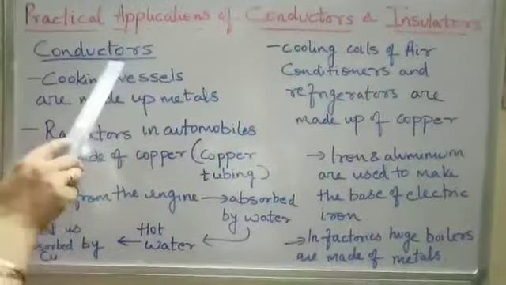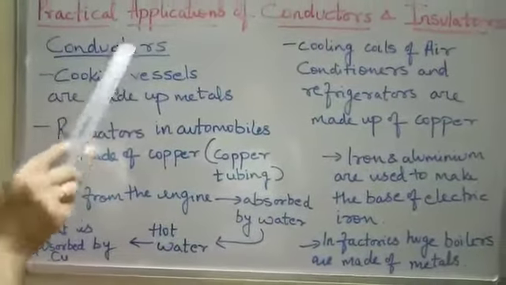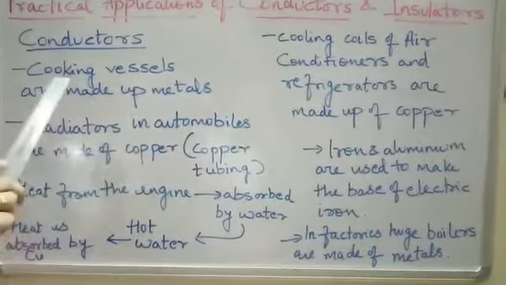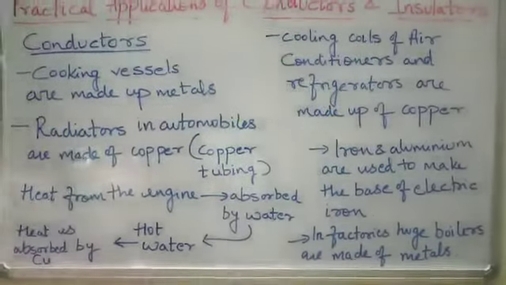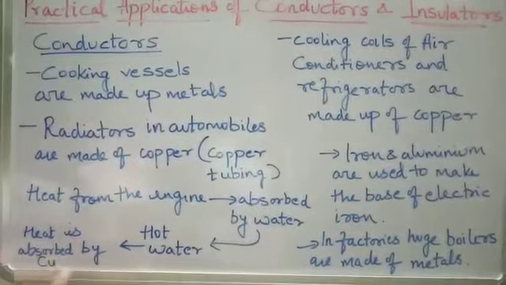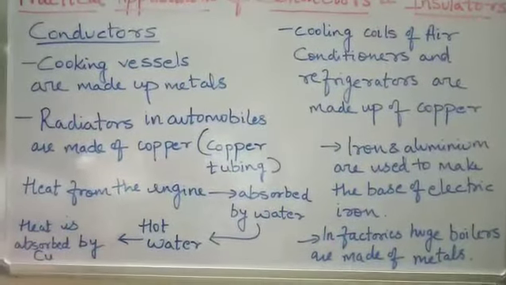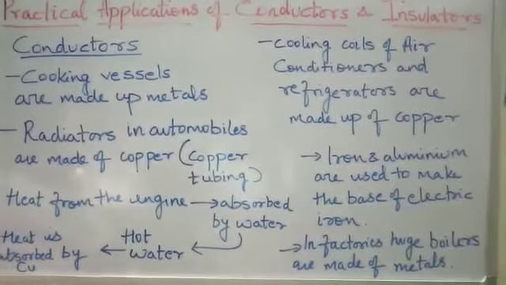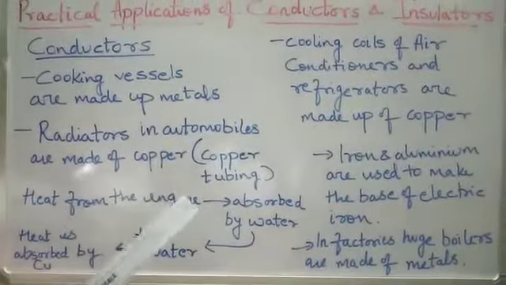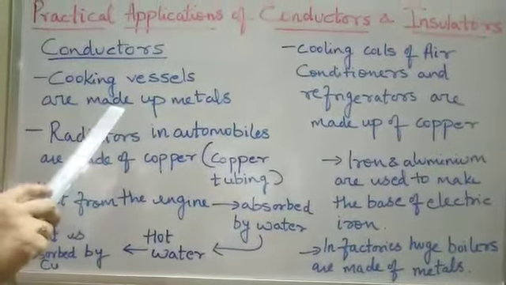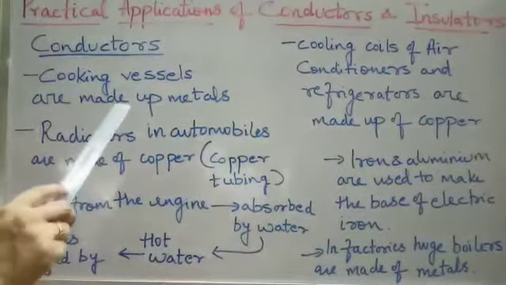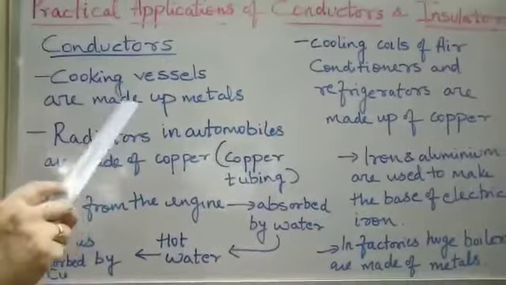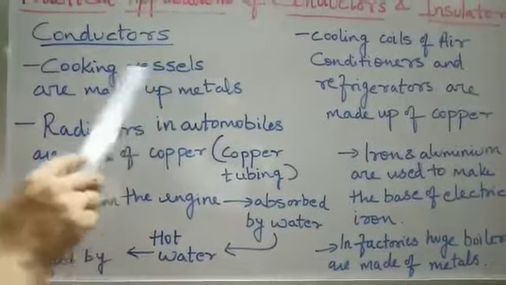So children, just see here, conductors are used as cooking vessels. As you all know, whenever we cook food, the cooking vessels are made up of metals only, because they can conduct heat by the process of conduction towards the food. By conduction, the heat is transferred to the vessel and then to the food. That is why food is able to be cooked. Otherwise, it would be very difficult. Wooden vessels cannot be used because they can catch fire. So this makes metals very important in cooking vessels.